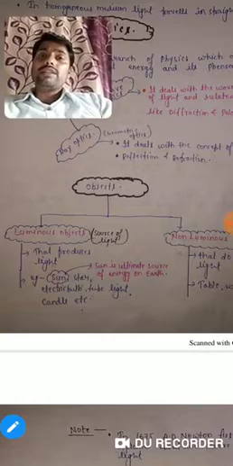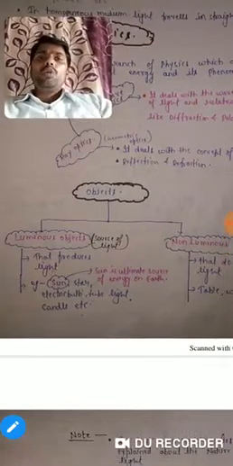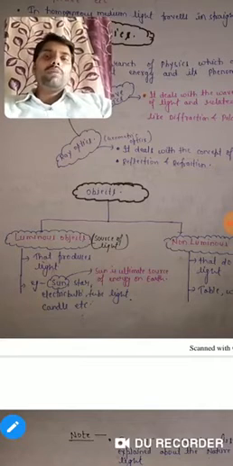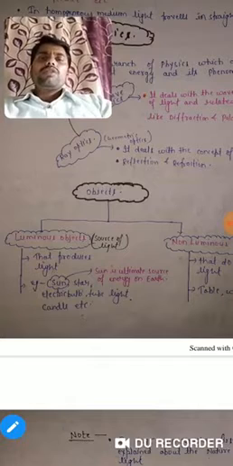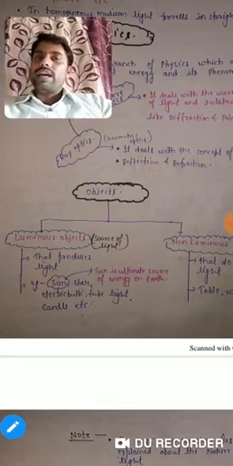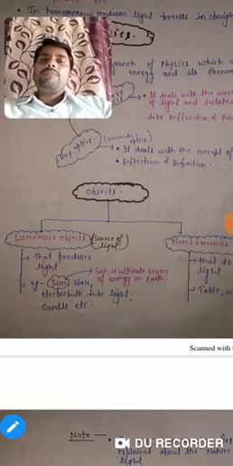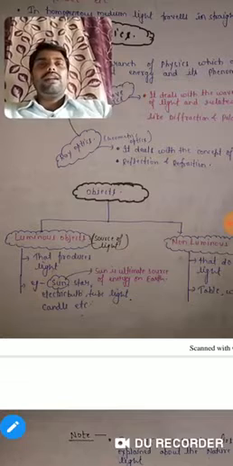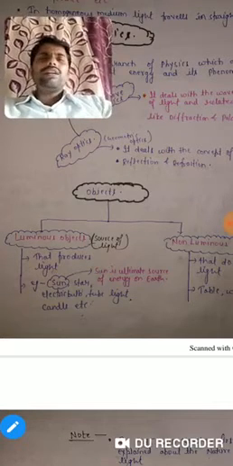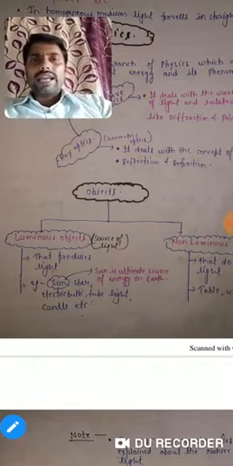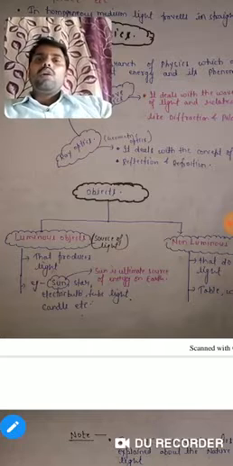The classification of objects is done here. Objects are of two types: luminous objects and non-luminous objects. Now what do we understand by luminous objects? Luminous objects are those objects that produce light. For example, sun, star, electric bulb, tube light, candle, torch. Whatever object can produce light is termed a luminous object.